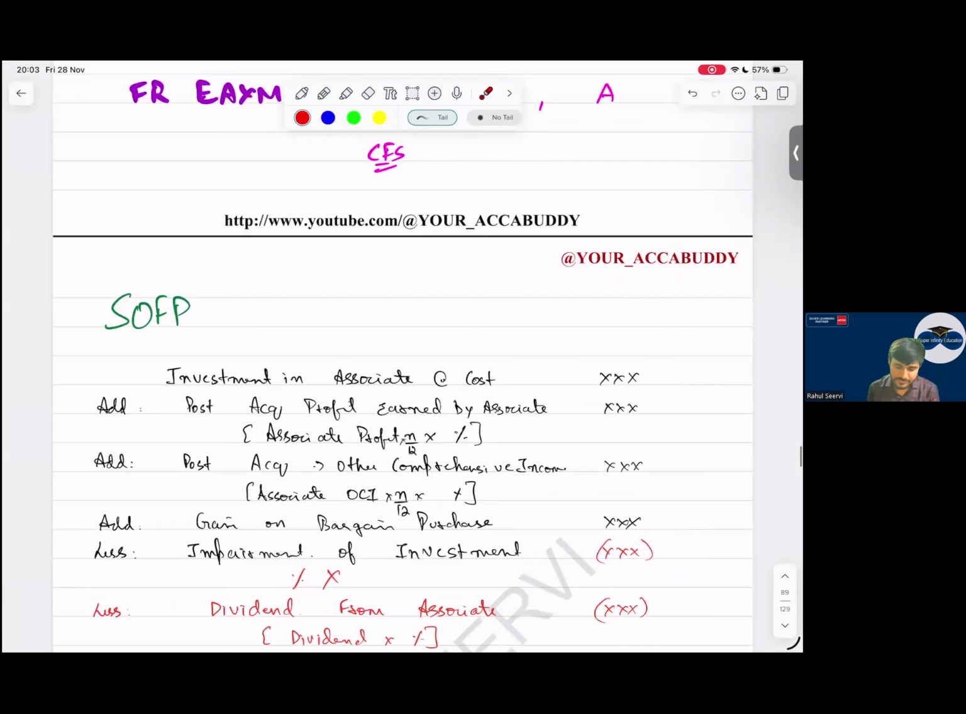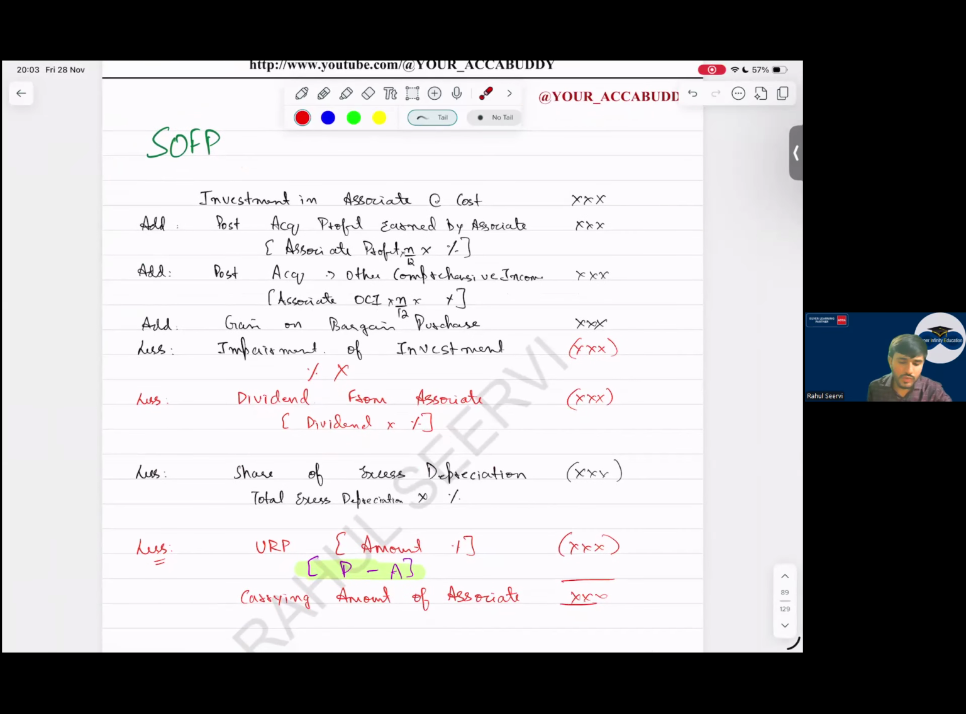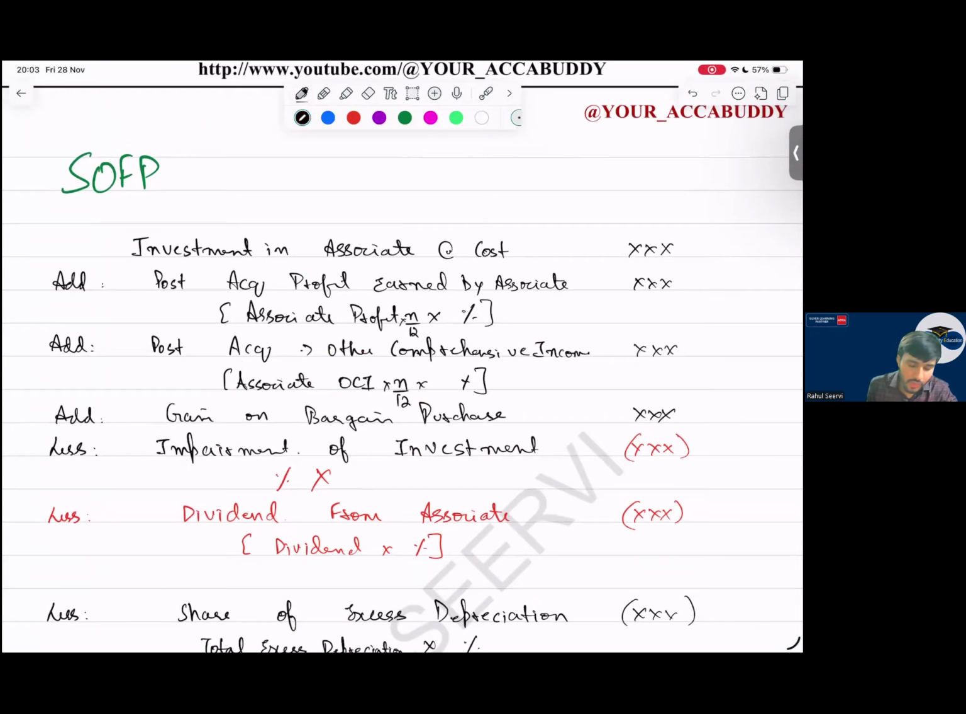Yes, sir. Now see, in SOFP, how do we record? Sir, investment in associate at cost. Is goodwill recorded separately here? No. Goodwill is part of the cost only. So it is not recorded separately.